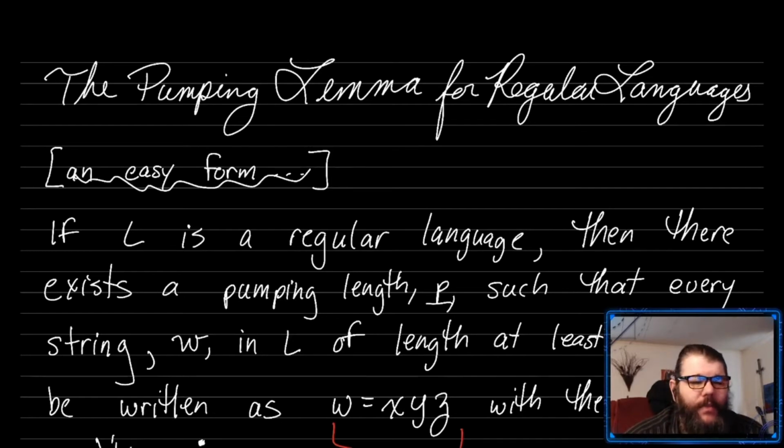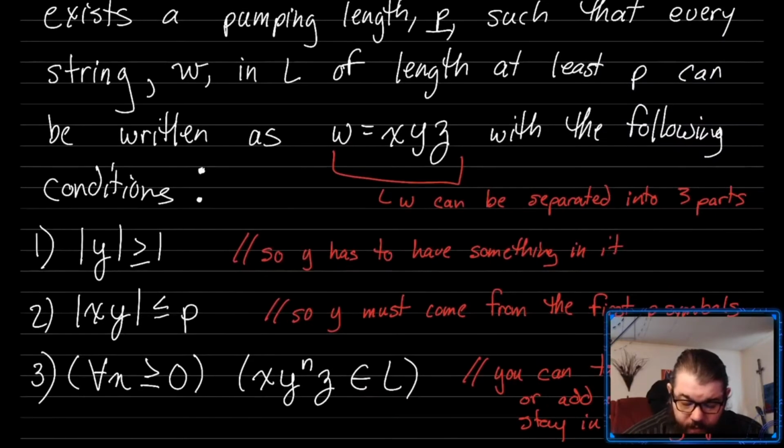The pumping length p for us is going to be an abstract notion when we're using this pumping lemma, but for any specific regular language, you can actually clearly define what p is, and we took some time in class to do that. So if L is a regular language, it has some pumping length p, and every string in the language that has a length at least p can be written in the following way. It can be written such that the string is divided into three parts, x, y, and z, with the following conditions.